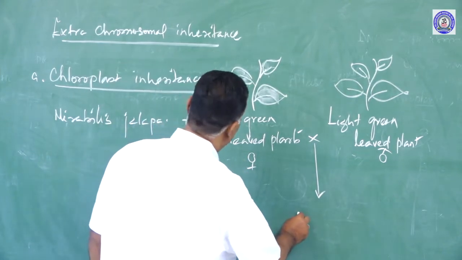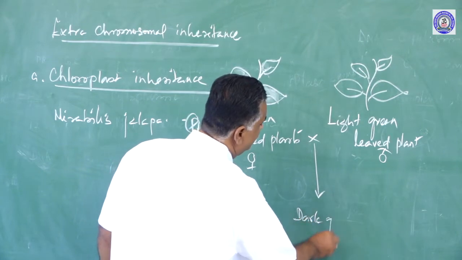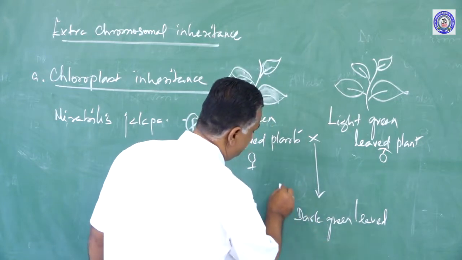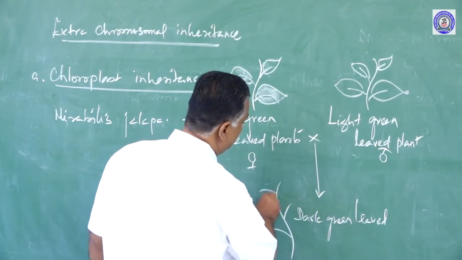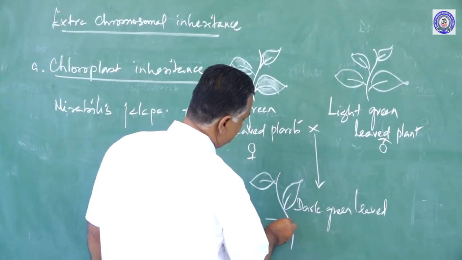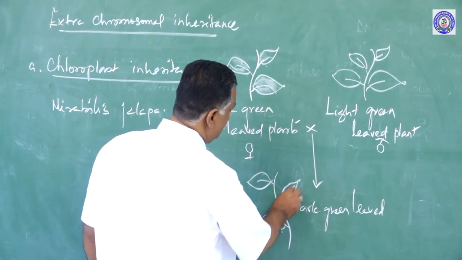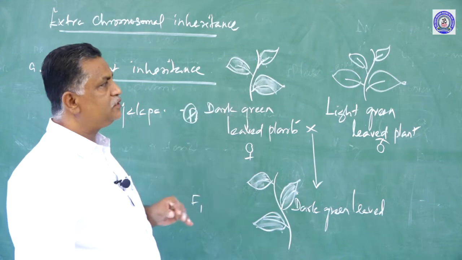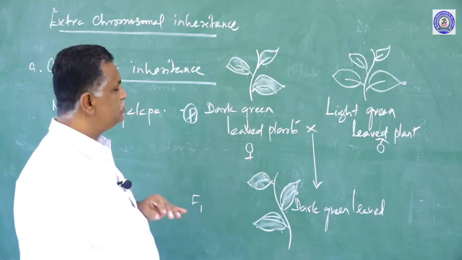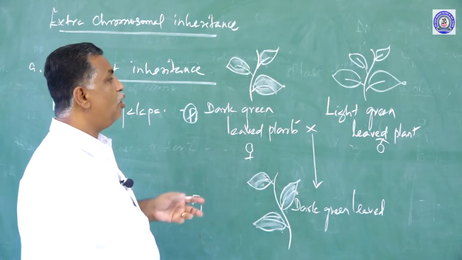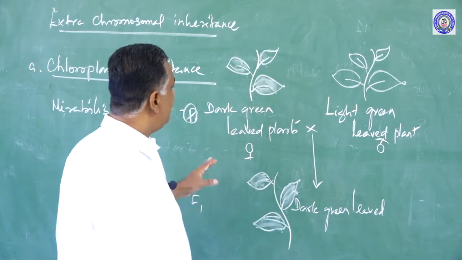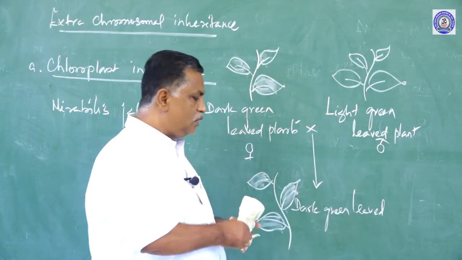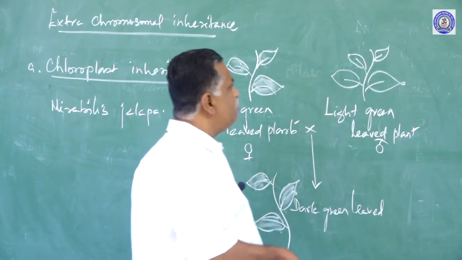All plants were dark green leaved. So the variety obtained was all dark green leaved plants. From this, if you see this inheritance from the angle of Mendelian law of dominance, we would say that dark green leaved plants are dominating over light green plants. To check this, he made a reciprocal cross.